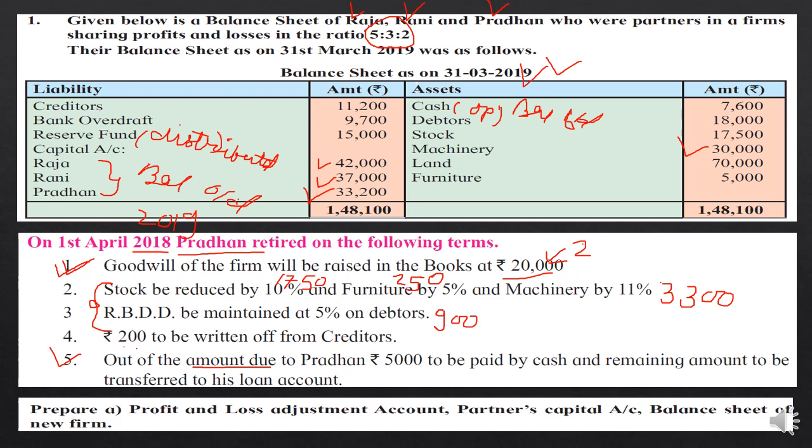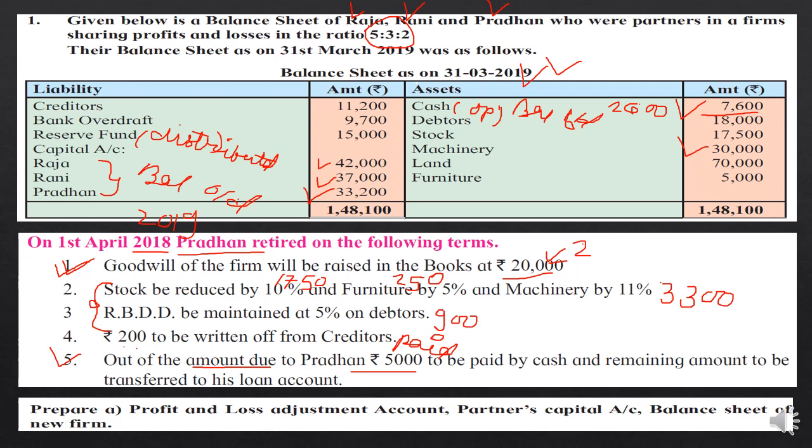So what the other partners, meaning the business, has done is they have given 5,000 to Pradhan as cash. It means whatever cash was available to the firm before retirement, 7,600, out of that 7,600, 5,000 is paid to the retiring partner. And what is the name of the retiring partner? Pradhan. So 7,600 minus 5,000, the remaining cash after payment to Pradhan will be 2,600. Okay students, keep this amount in mind.